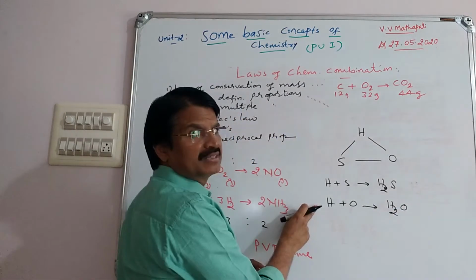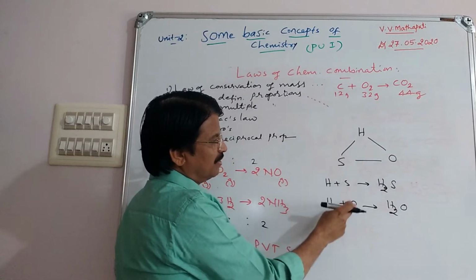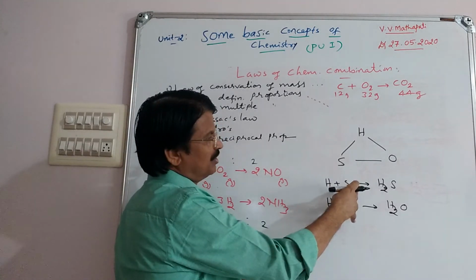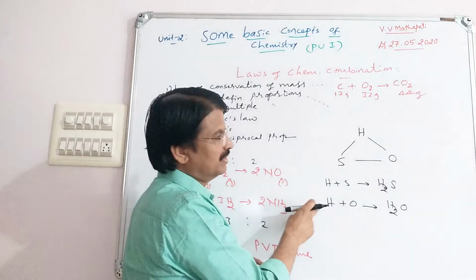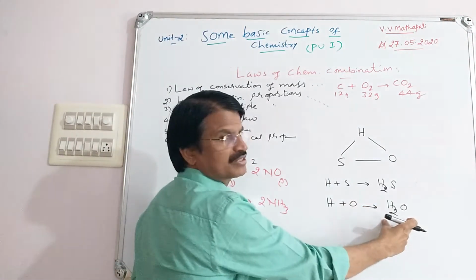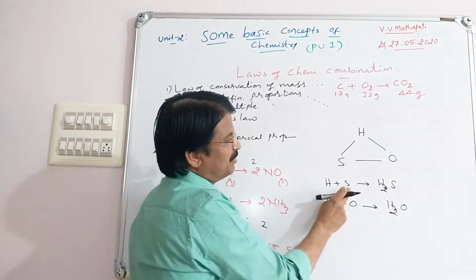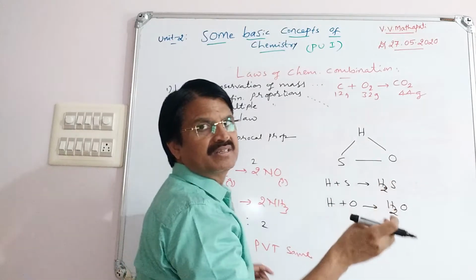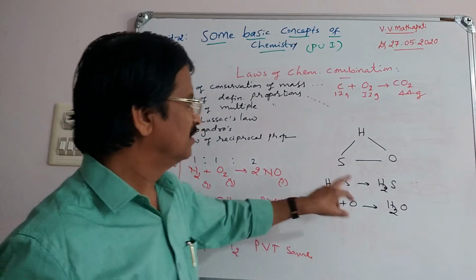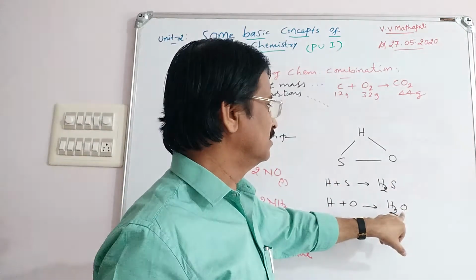With a fixed mass of an element, different elements can form different compounds. When 2 different elements combine with a fixed mass of the element, the masses of those elements bear a simple whole number ratio in the given compounds H2S and H2O.